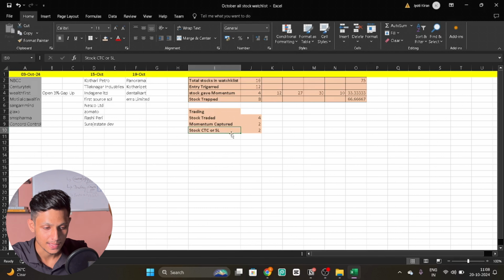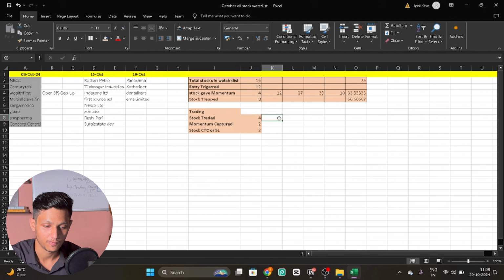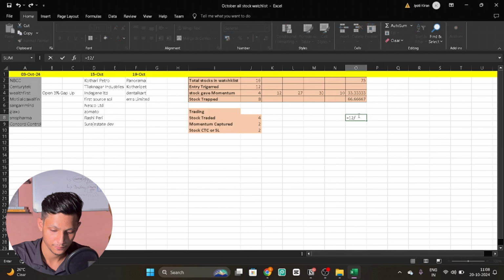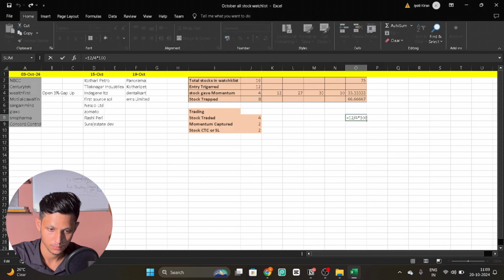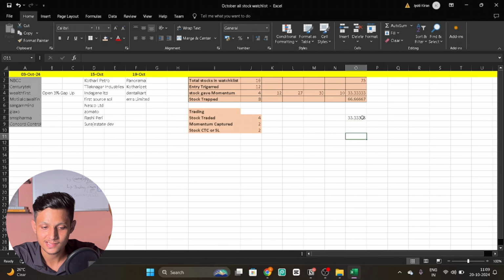What I believe is, if I increase this number, stocks traded, now it is just 4. Entry triggered out of 12 stocks, just 4 stocks I traded. In percentage terms, I could say this number is somewhere around 33%, right? Let me just check it: 4 divided by 12 into 100, 33% of the stocks I traded. This is the number which I should increase, because the more trades I take, the more possibility there is that I'm going to capture all these momentums, right?